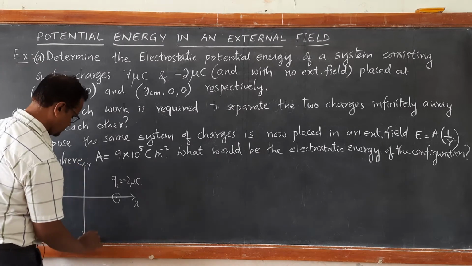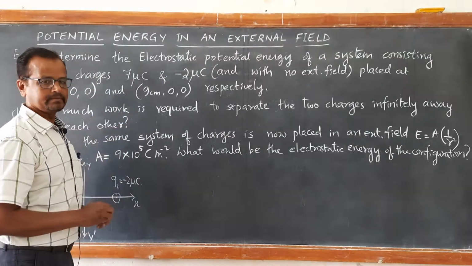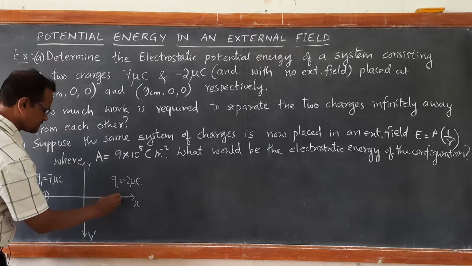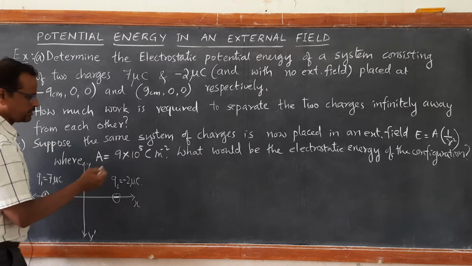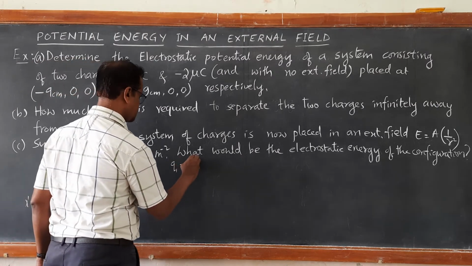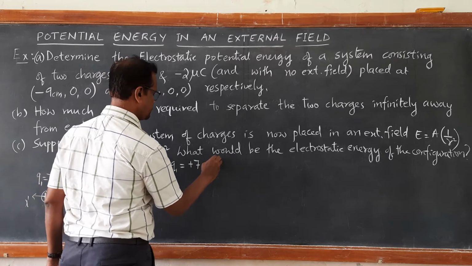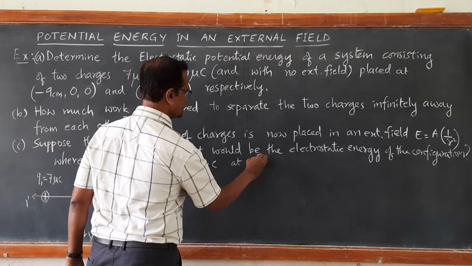So, the problem is, what is the electrostatic potential energy of the system? Now, this is a system of Q1 and Q2 such that Q1 is positive charge plus 7 microcoulomb at minus 9 centimeter.